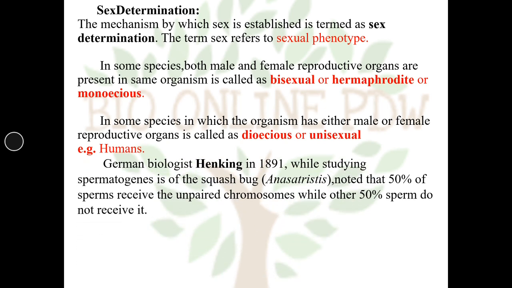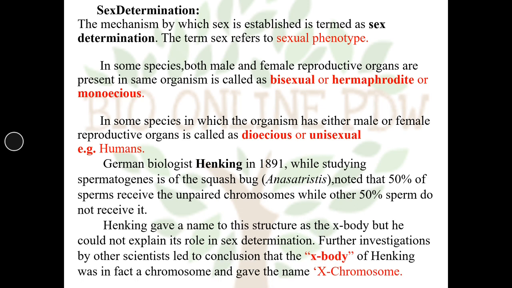German biologist Henking in 1891, while studying spermatogenesis of the squash bug Anasa tristis, noted that 50% of sperms receive the unpaired chromosome, while the other 50% of sperms do not receive it.